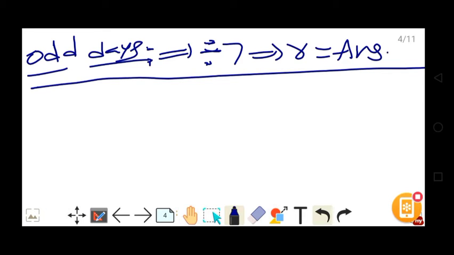Okay. Now we will move a bit. In 365 days, how many odd days are there? Did anyone answer? In 365 days, how many odd days are there?